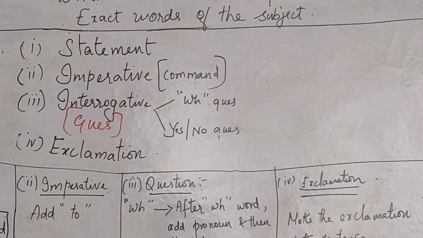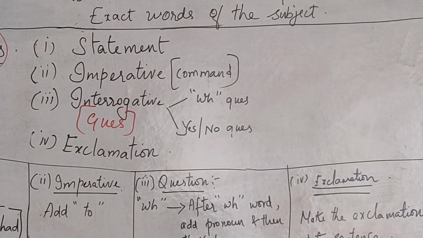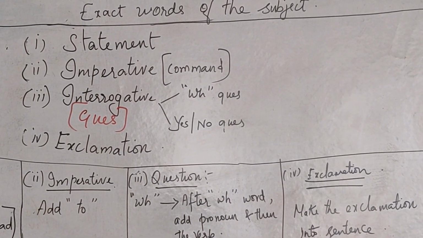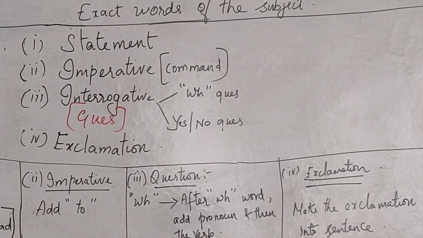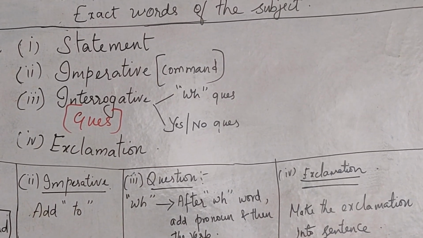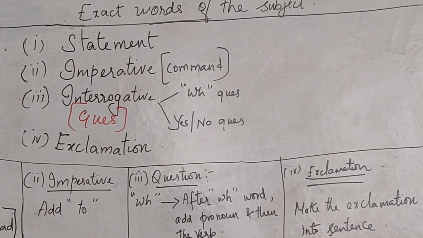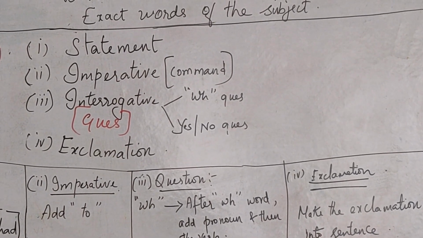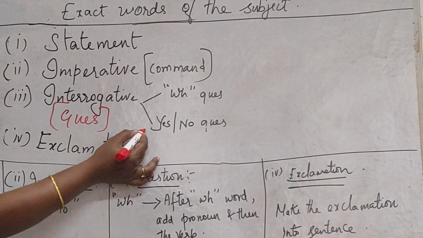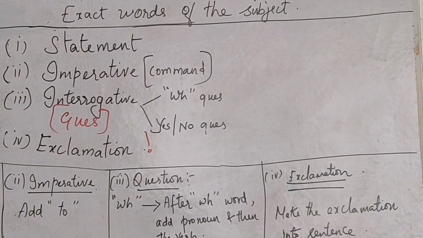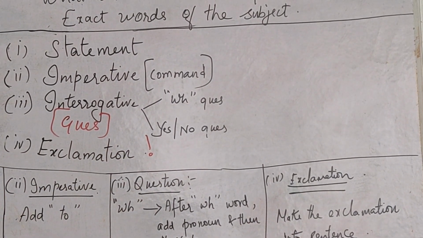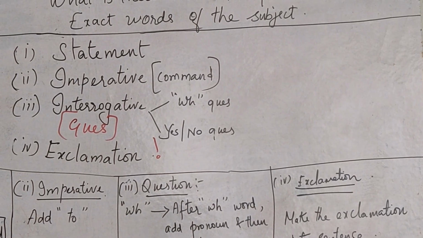An exclamatory sentence gives out the expression of the person, either wonder, awe, happiness, sorrow, whatever it is. All sorts of expressions, and it is marked with the exclamation mark. So these are the different types of sentences.